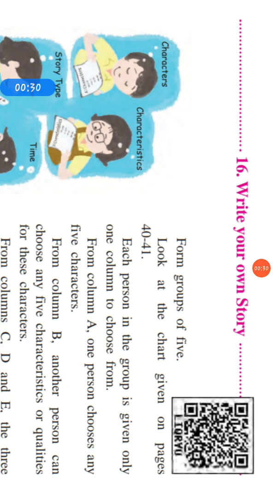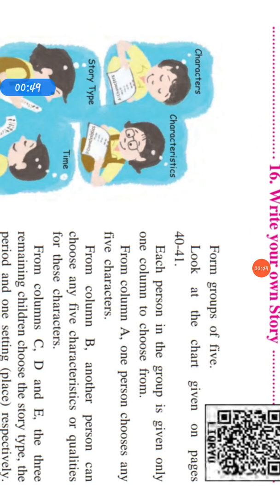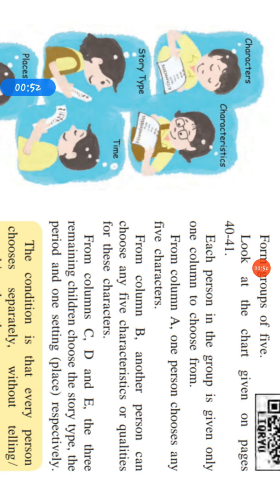Look at the chart given on pages 40-41. Each person in the group is given only one column to choose from. From column A, one person chooses any 5 characters. From column B, another person can choose any 5 characteristics or qualities of this character. From columns C, D, and E, the 3 remaining children choose the story type, the period, and the one setting, that is place, respectively. So, here are 5 students, a group of 5. What they did, we will see on the next page.